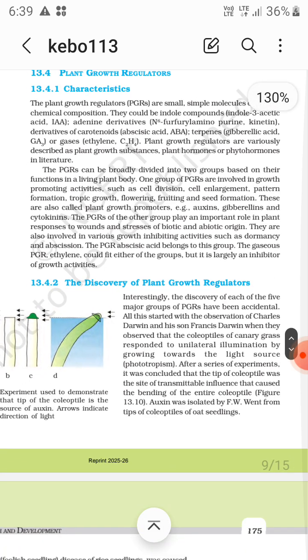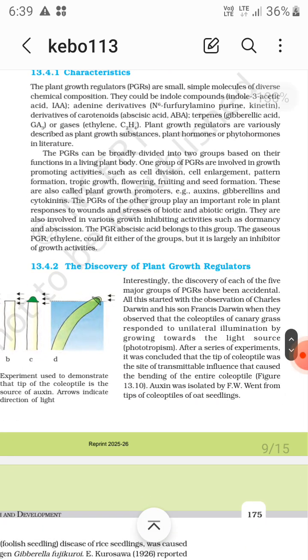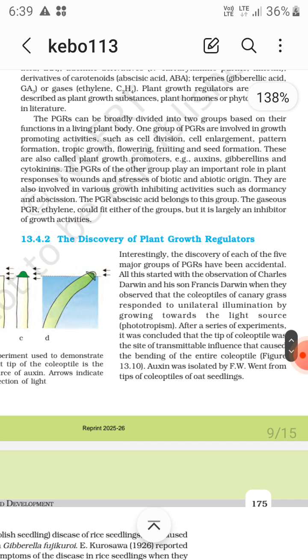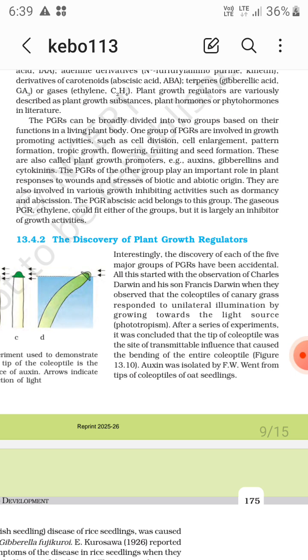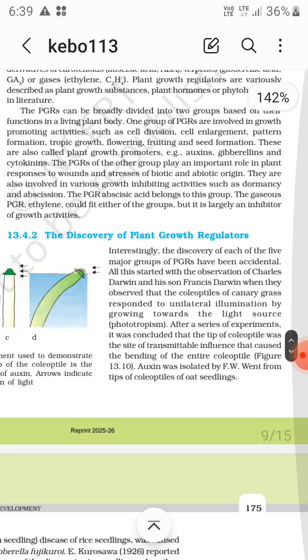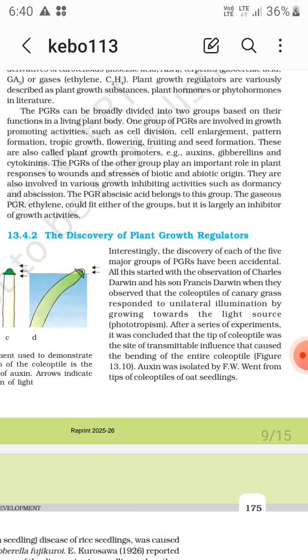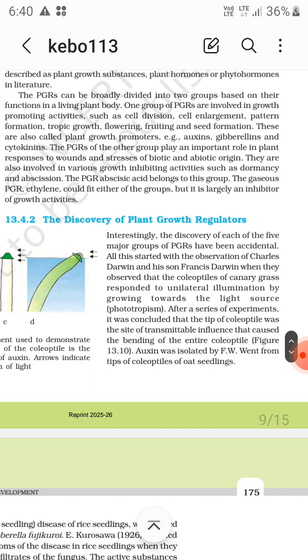Now, the discovery of the plant growth regulators. Interestingly, the discovery of each of the five major groups of PGRs has been accidental. All this started with the observation of Charles Darwin and his son Francis Darwin, when they observed that the coleoptiles of canary grass responded to unilateral illumination by growing towards the light source, that is phototropism.